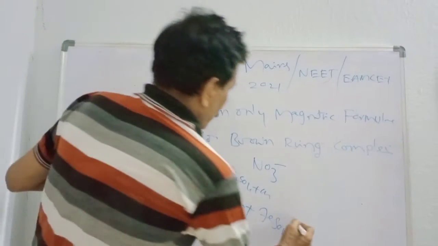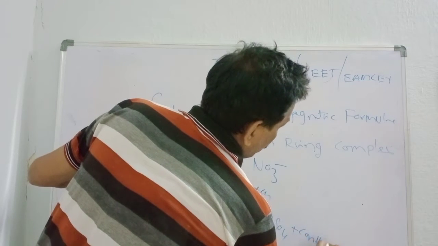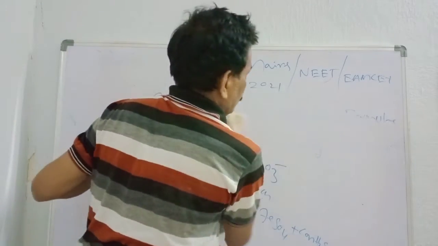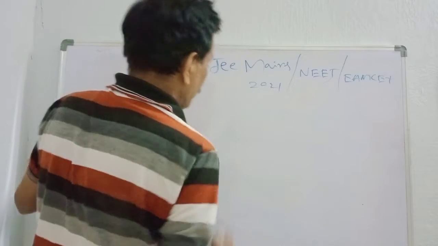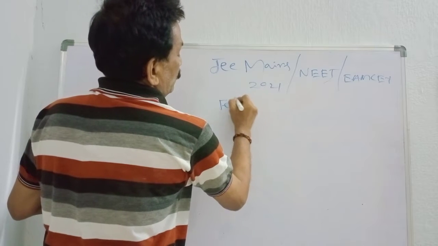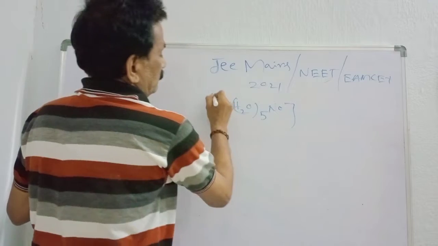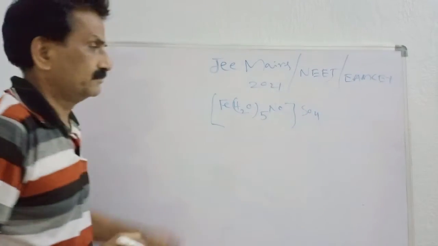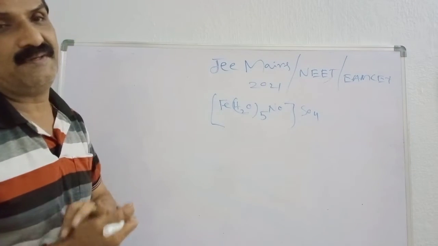So, what are we going to get? Add conc. H2SO4 drop by drop. We will get [Fe(H2O)5NO]SO4, nitroso ferrous sulfate.